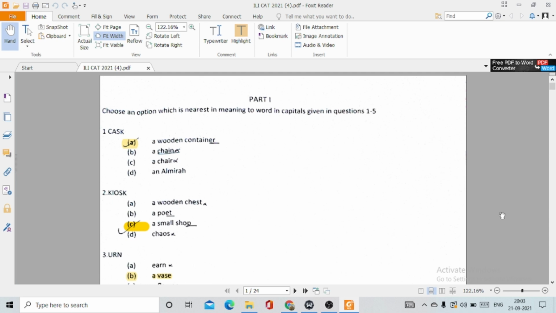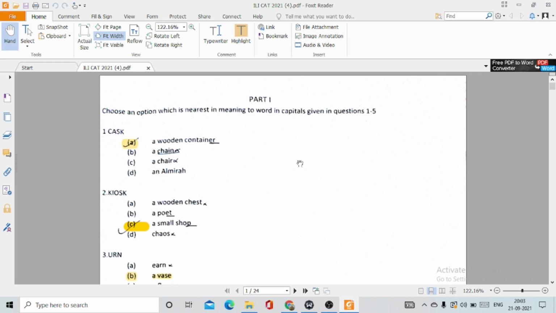For each correct attempt, you will be awarded a mark of 1. Also, today only the answer key was released, so I thought why not share the solutions with you. So let us start.